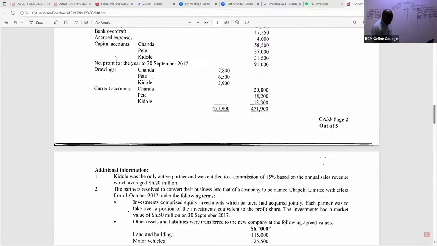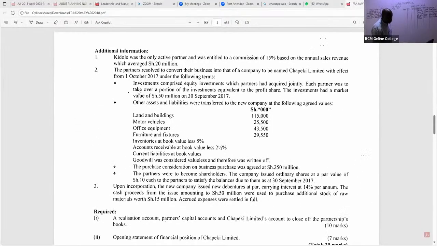So ukiendelea hapo mbele, wanakuja na kuambia pia kulikuwa na inventory. So ukiangalia inventory, they're trying to tell you something that can confuse you. Book value, don't go for that. Once you establish from this note that inventories were taken over by the new company formed from this partnership, you go back to the net book value.